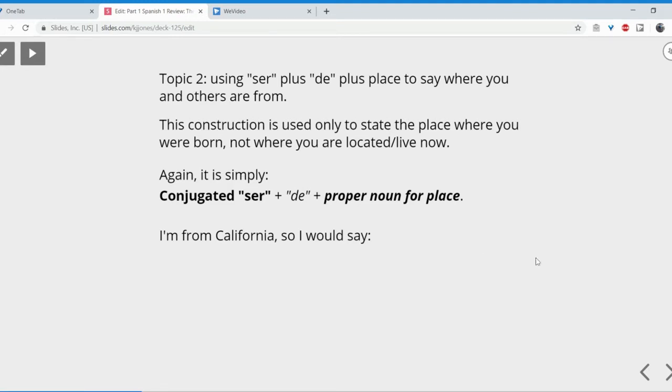Okay, I happen to be from California. So to express that, I would say, soy de Los Angeles, for example, because I am. And of course, if I just wanted to talk about the state, I could say, soy de California. That's it. Notice, I don't bother with putting a yo in front of the soy.